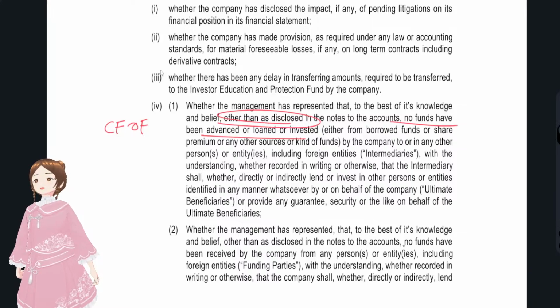And here also the same thing, no funds have been received, that is cash inflow, in the name of any loans or advances or guarantees, anything.